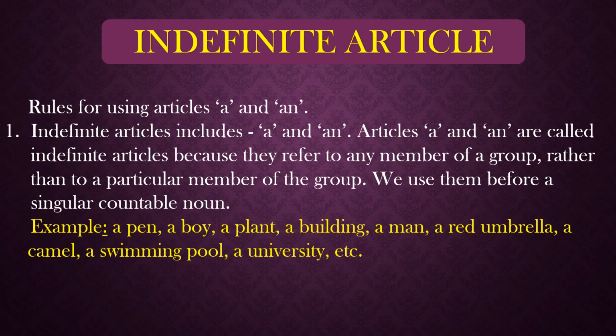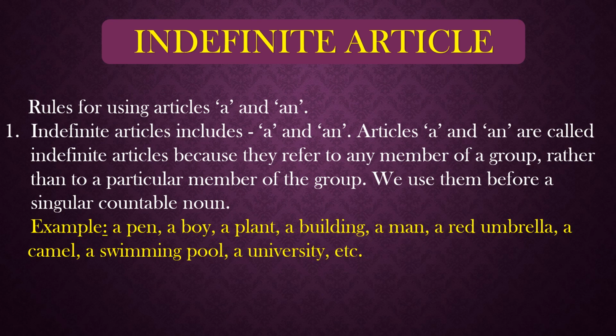We use them before singular countable nouns. Instead of any particular member, we use a single person. "A" means one, and "an" also means one, a single quantity. So in front of countable nouns only can we use them.